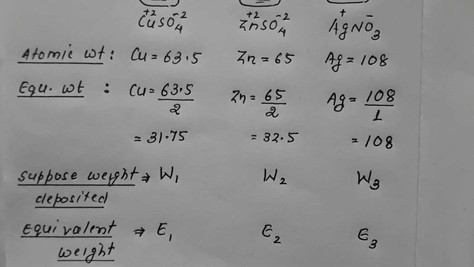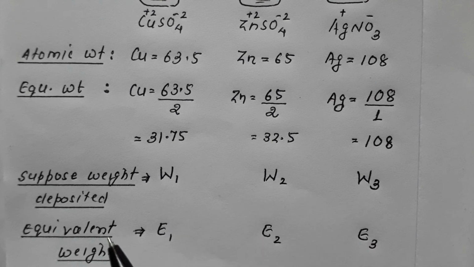Now suppose the weight of the metal getting deposited is W1 gram of copper during electrolysis, W2 gram of zinc, and W3 gram of silver. So the weights of the substances getting deposited in the three electrolytic cells respectively are W1, W2, W3.